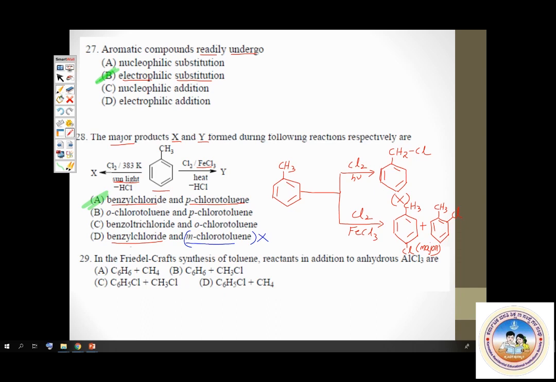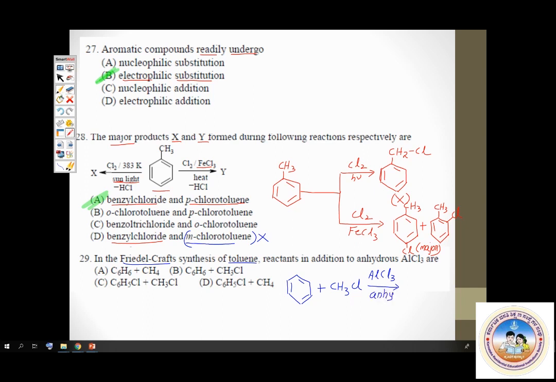You require benzene made to react with CH3Cl, chloromethane, in presence of anhydrous AlCl3. So what do you end up getting? You end up getting toluene. So which are the reactants here? Benzene and chloromethane. So see which option has benzene and chloromethane.